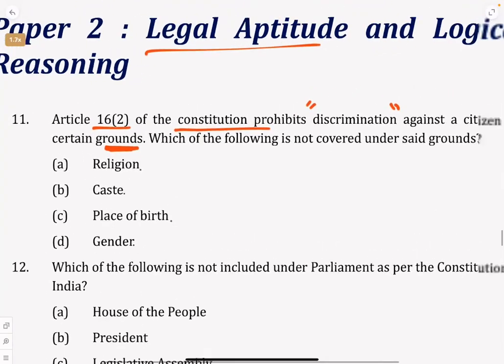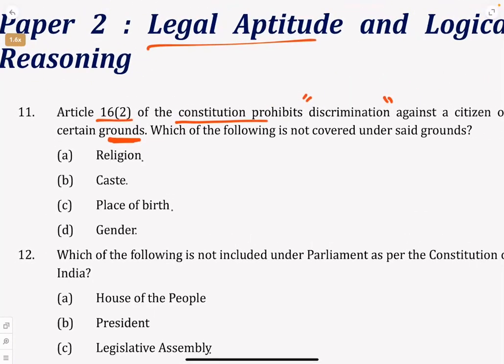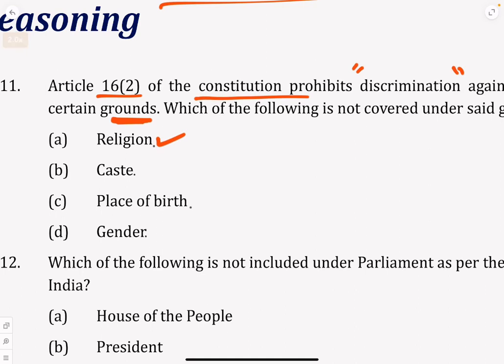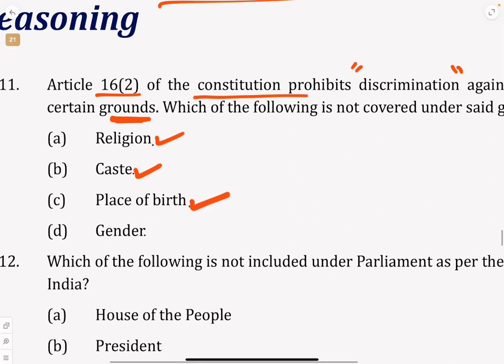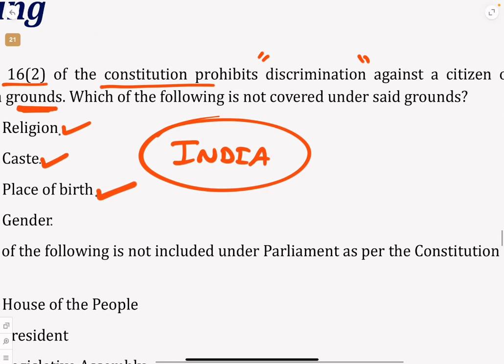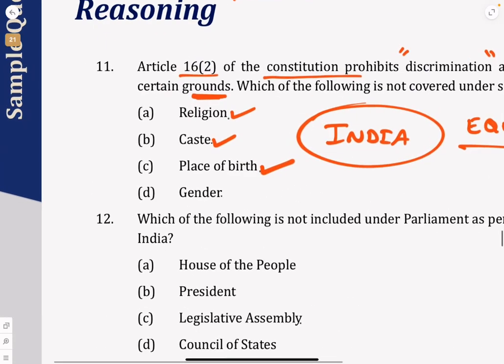So, we cannot discriminate people against religion. Everybody should be treated equally in India, no matter what the religion. You may be Hindu, Christian, Muslim, Sikh, Jain, whatever. Can we discriminate people on caste? No, we cannot. Can we discriminate people based on place of birth? No. Wherever you are born in India, you have to be treated equally. We have to treat everyone equally. That is a basic condition in the Constitution.